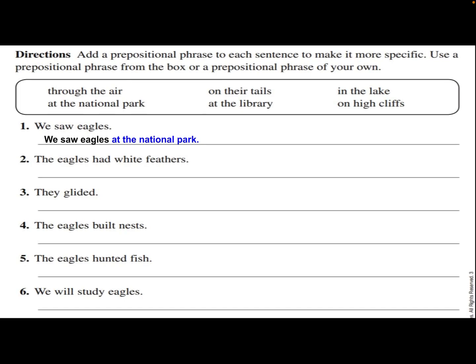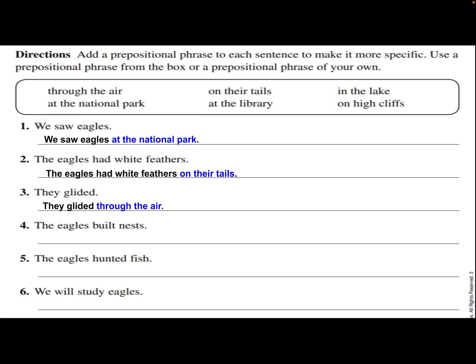All right, welcome back, boys and girls. You should have written out your sentences with your prepositional phrases. So get out your paper and let's make some corrections here. Ready? Number 2, the eagles had white feathers on their tails. On is the preposition. On their tails is the prepositional phrase. Number 3, they glided. Well, they refers to eagles. We know that. They glided through the air. Through is the preposition, and through the air is the prepositional phrase.